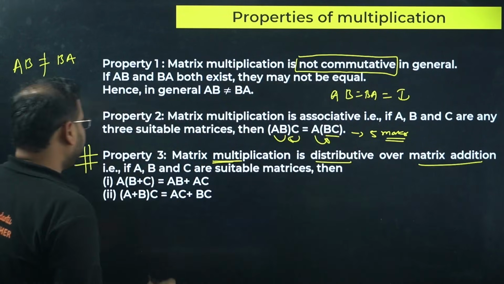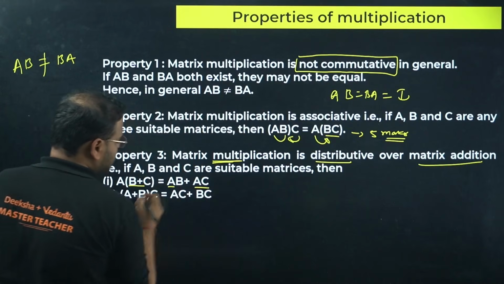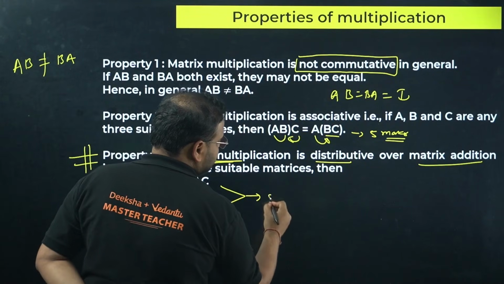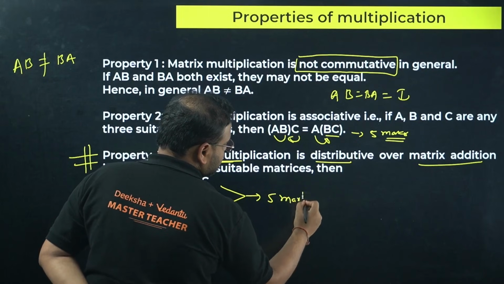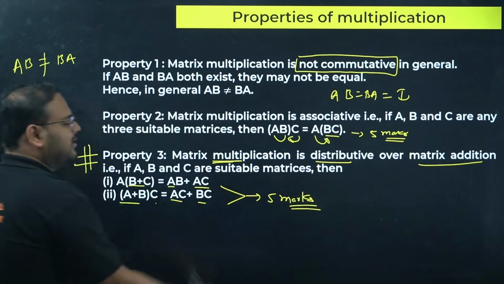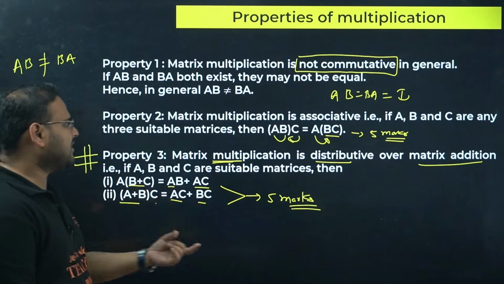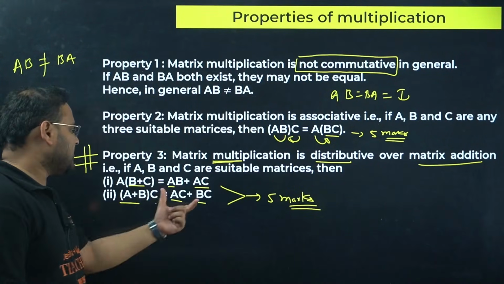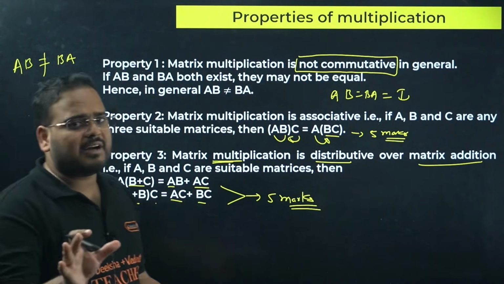So you have A times (B plus C), which is AB plus AC, or (A plus B) times C, which is AC plus BC. This also has been asked for 5 marks. It is one of the most popular properties. The chances of this coming are 70%, this one 20%, and the other 10%. That's it. This is highly likely to come in your 5 mark category.